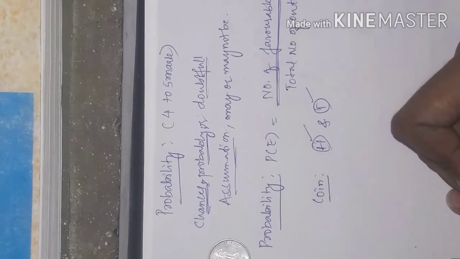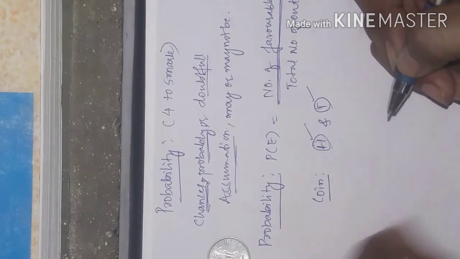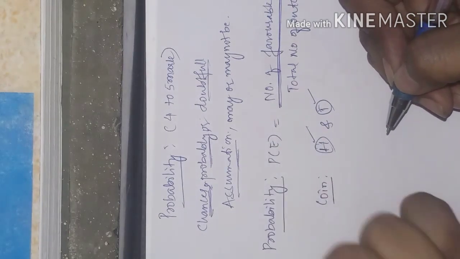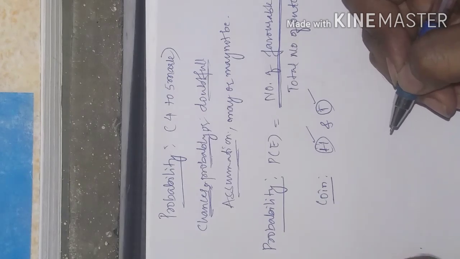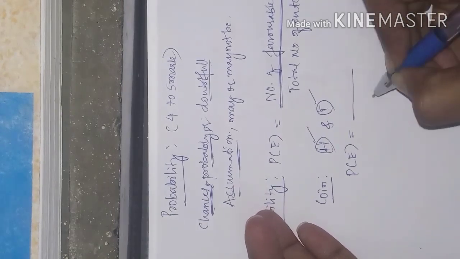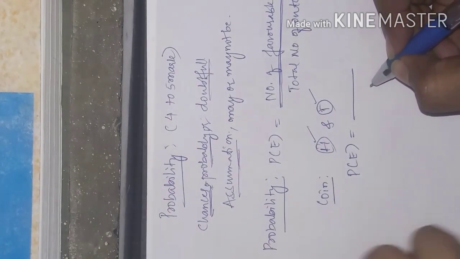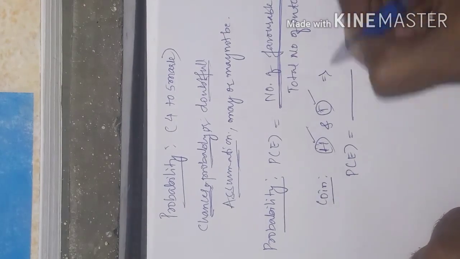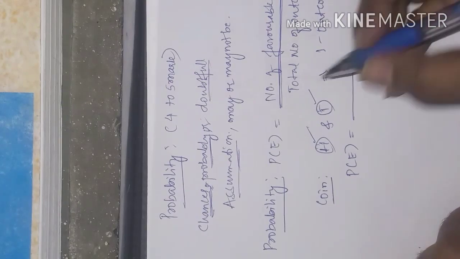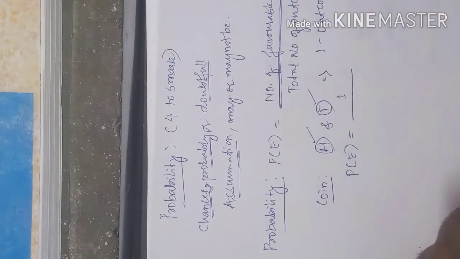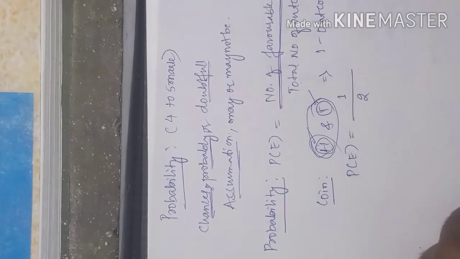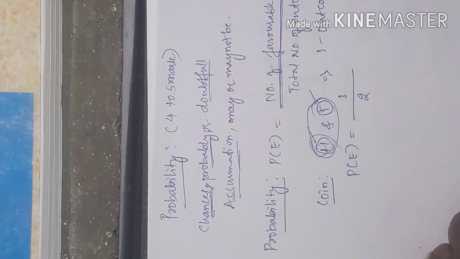So for the probability of an event, if I do an example about the coin, when I toss it, we may get head or we may get tail here. We don't know. So probability of an event is equal to, what will be the outcome here? It may be head or it may be tail, but only one will be the outcome. So the number of favorable outcomes is only one, but total number of outcomes is both head and tail. So this is what is called the probability of an event.